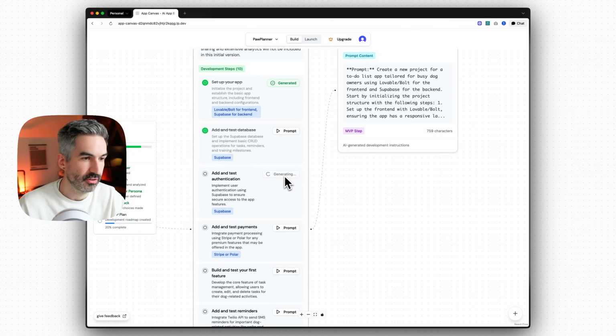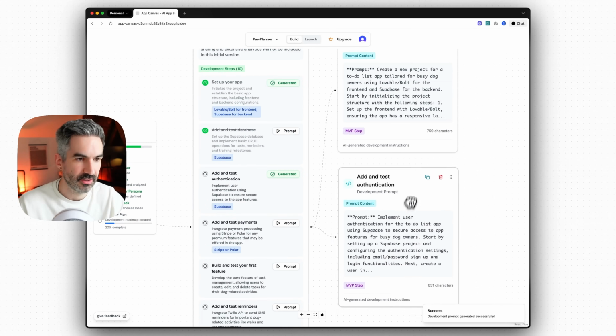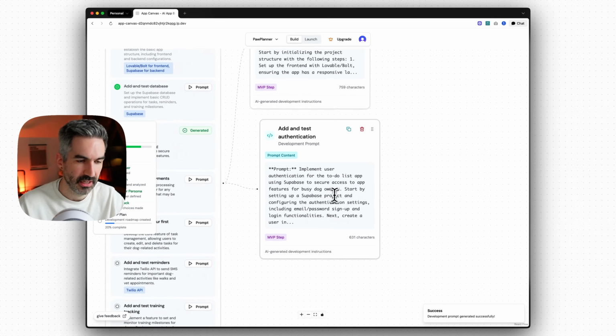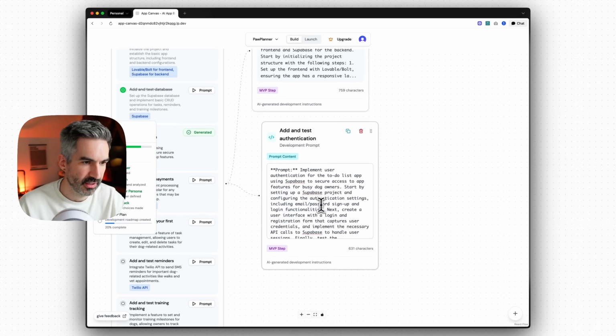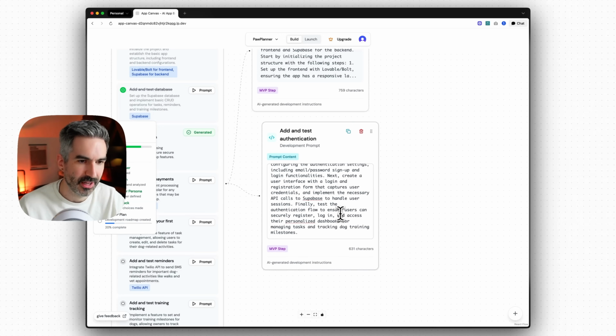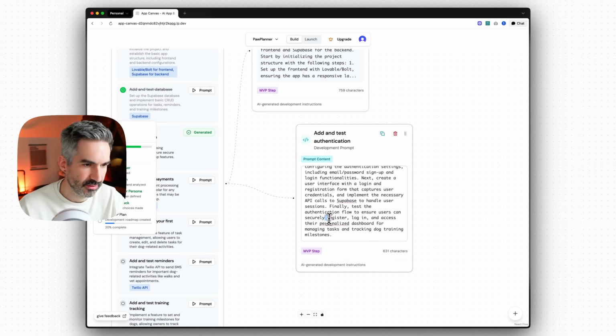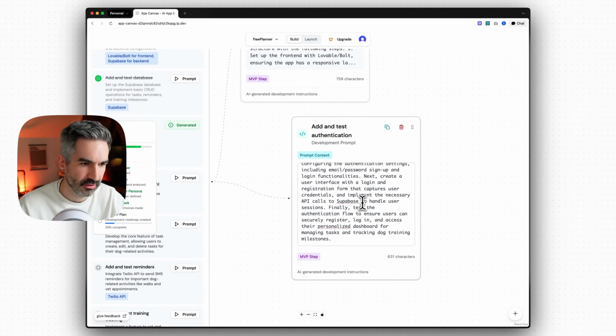I'm actually just going to generate a prompt for the authentication. So this is going to use Supabase for authentication because that's in the tech stack, and this has generated us another prompt that we can put back into our tool, into Lovable. So: implement user authentication for the to-do list app using Supabase. Start by setting up a Supabase project and configuring the authentication settings. We've already done that in the previous steps, so that's where I need to improve the quality of these generated prompts. And finally, test the authentication flow to ensure users can successfully register, log in and access their personalized dashboard for managing tasks and tracking dog training milestones.